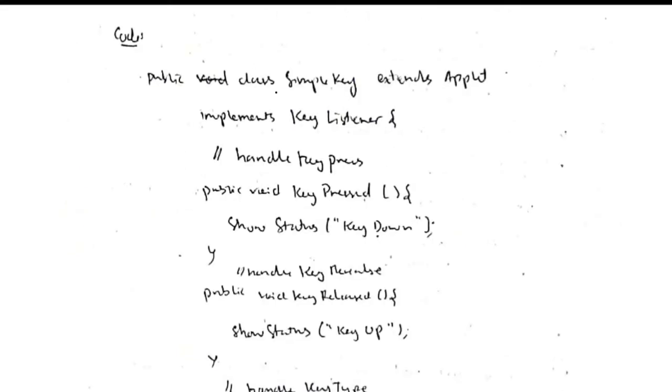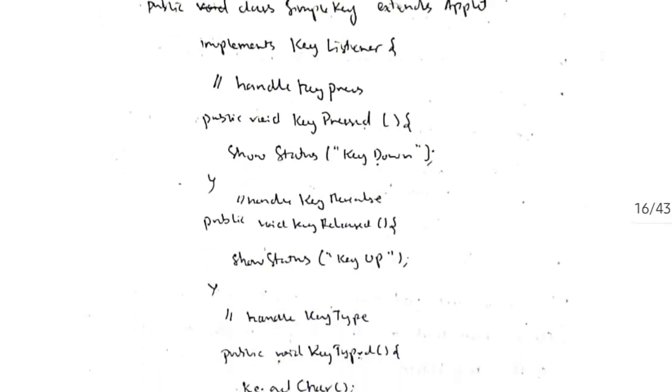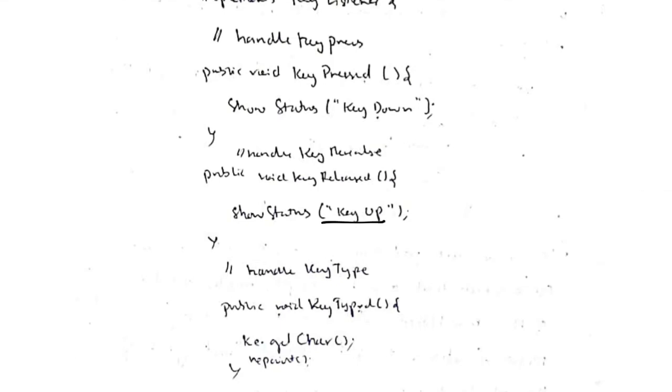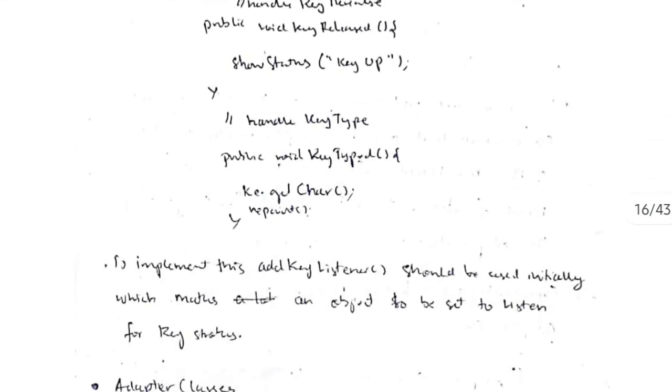So let's quickly go through the code. In this code we have the class SimpleKey, which extends Applet and implements only one interface, which is KeyListener. To handle the key press, if the key is pressed, the showStatus will be key down. If the key is released, it will be key up, and if the key is typed, it will show whatever character we typed. For showing the status we use showStatus, otherwise we use repaint. By using this we'll show the status of whether the key is pressed, released, or typed.